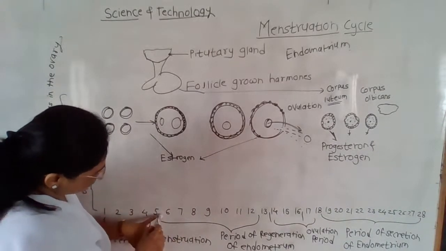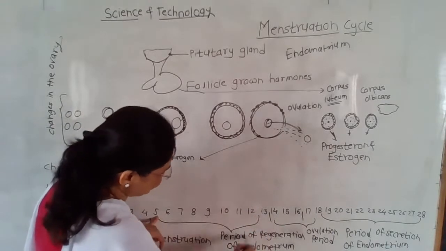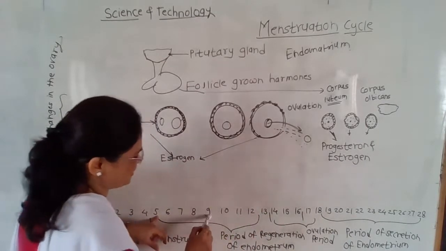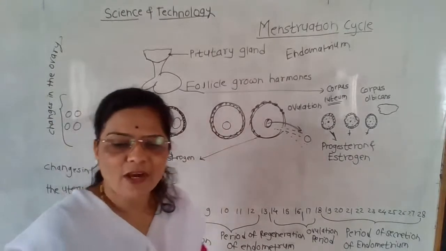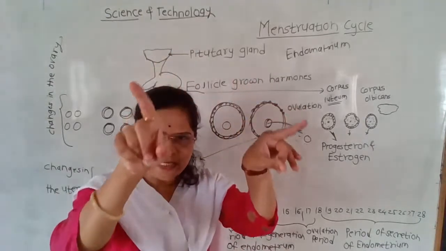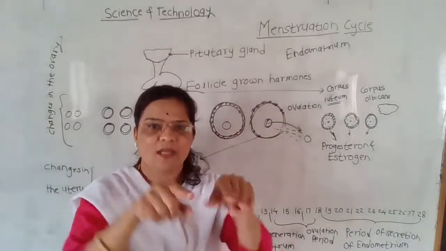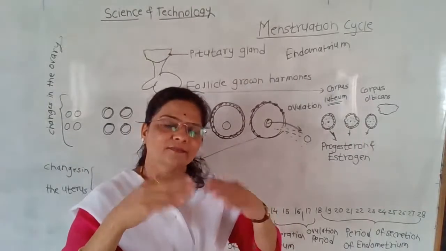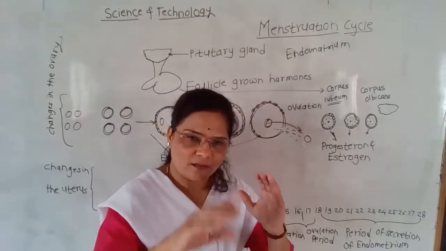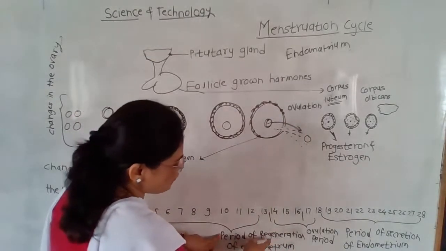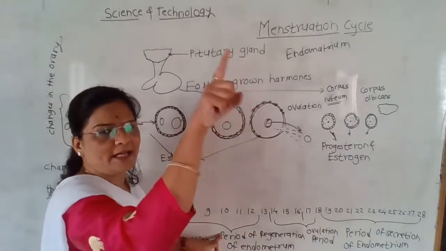Look at the diagram. Then the 5th to 12th or 13th days is the period of regeneration of the endometrium. Students, whenever the menstruation cycle takes place, the whole assembly inside the uterus is thrown out with the bleeding. That is why, in the period of regeneration, the assembly takes place again.